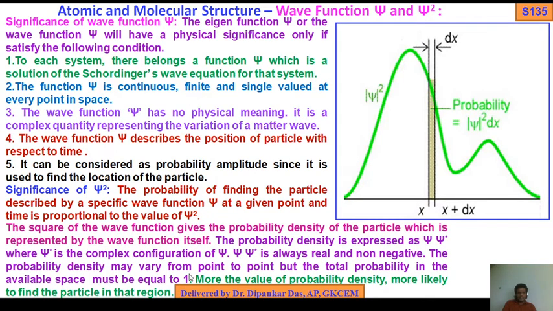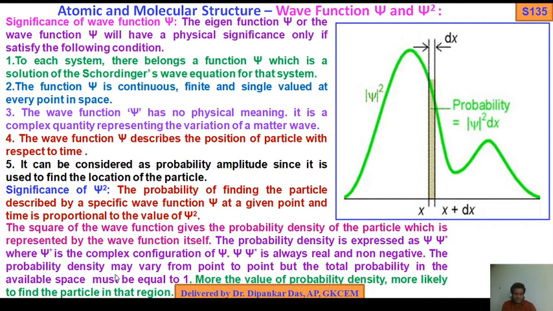The probability density may vary from point to point, but the total probability in the available space must be equal to 1. Again I tell you, probability density is expressed as psi psi star, where psi star is the complex conjugate of psi, and psi psi star is always real and non-negative.